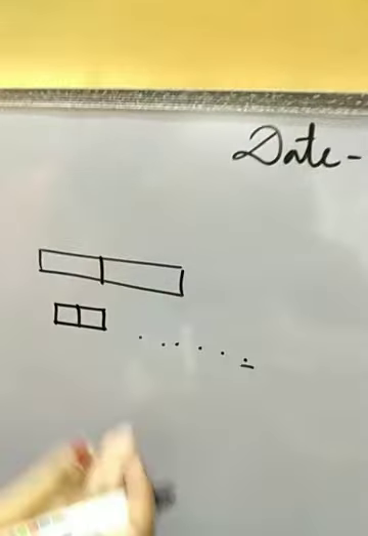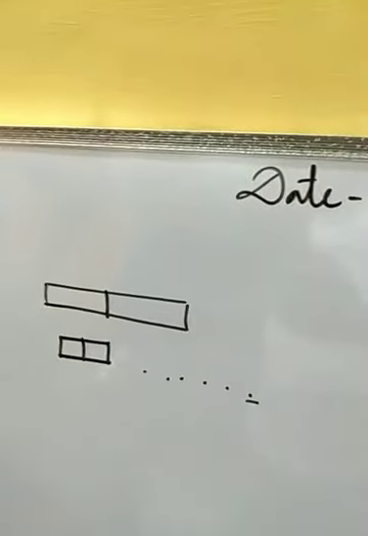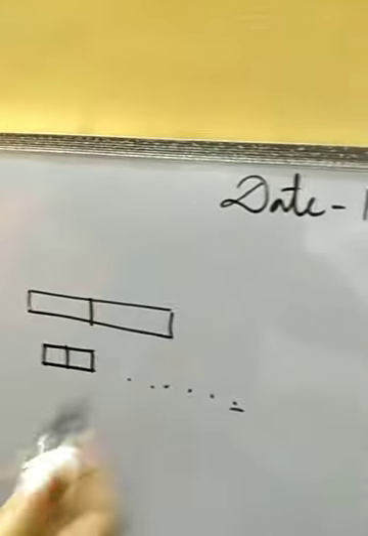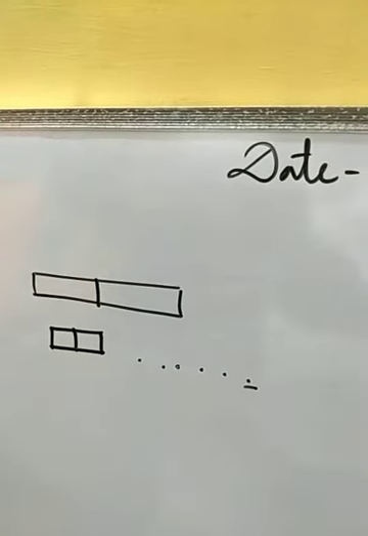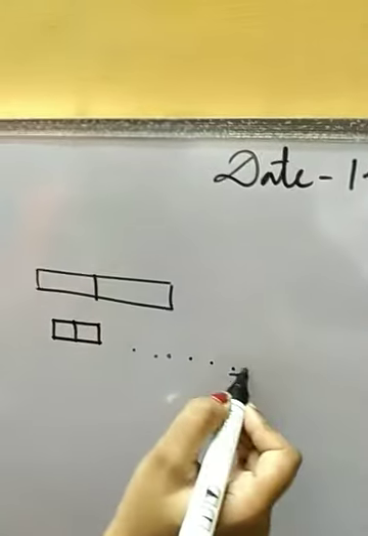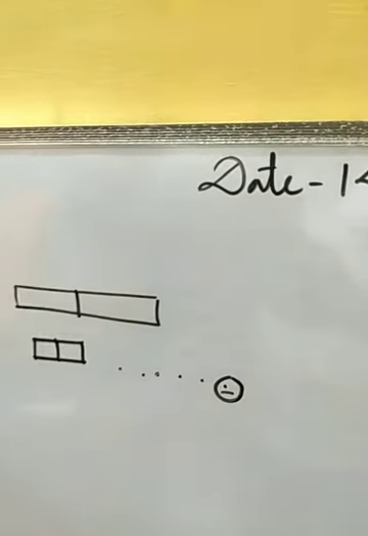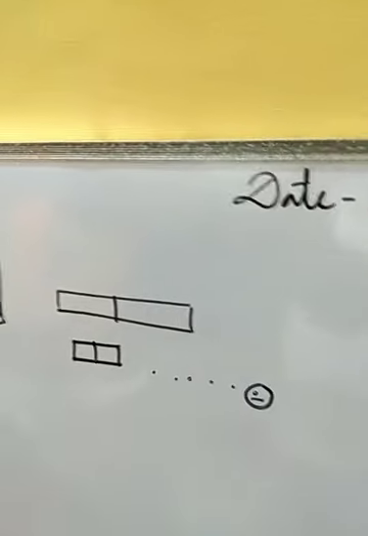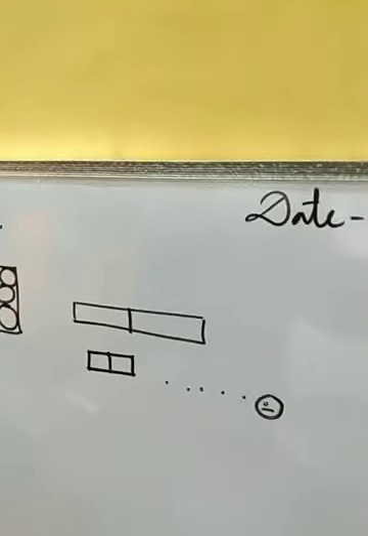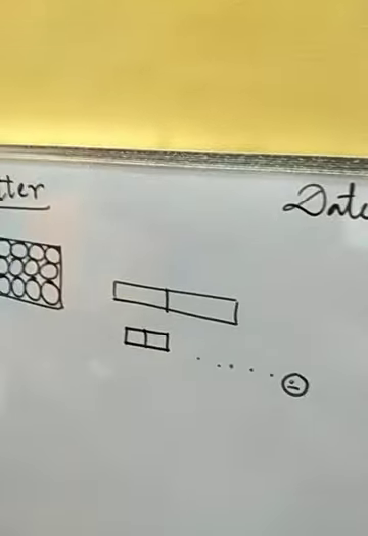So when we are breaking this chalk piece and getting smaller parts of it, after continuing this process, we are getting a very small particle which cannot be broken down further.